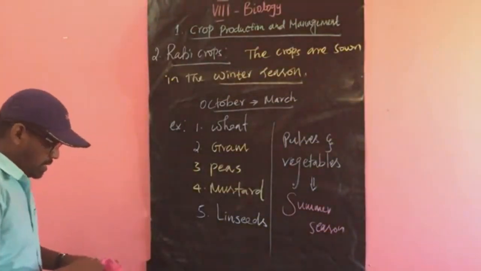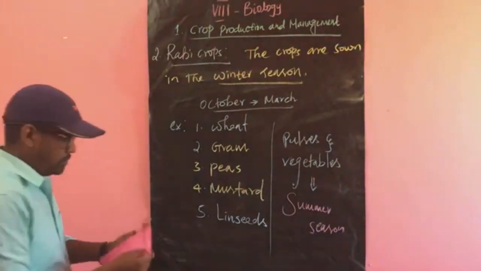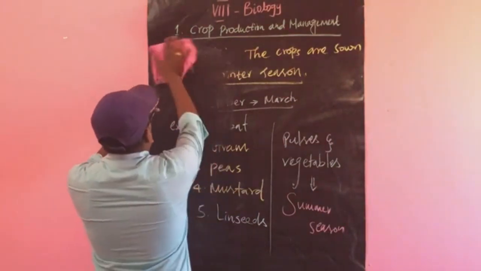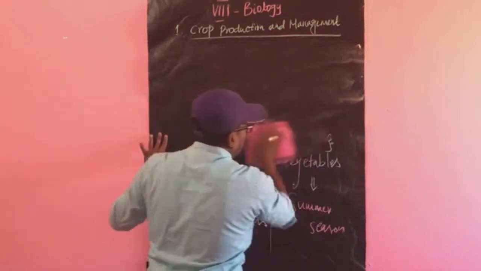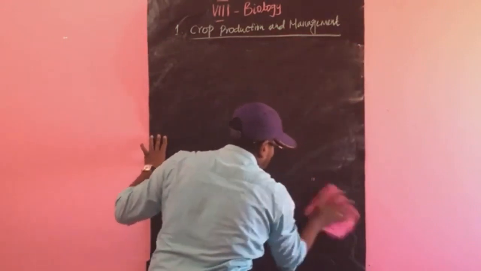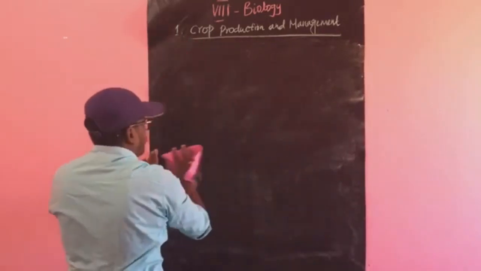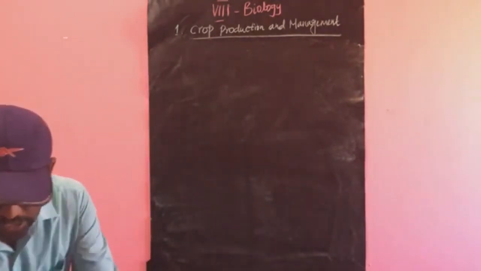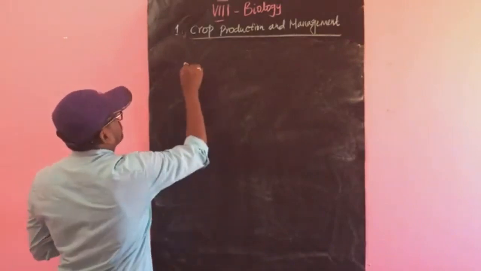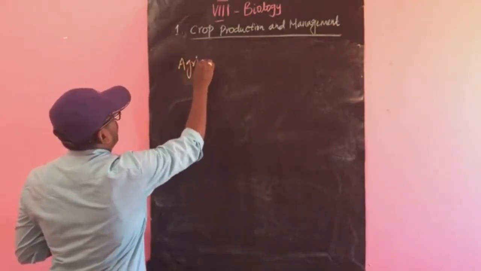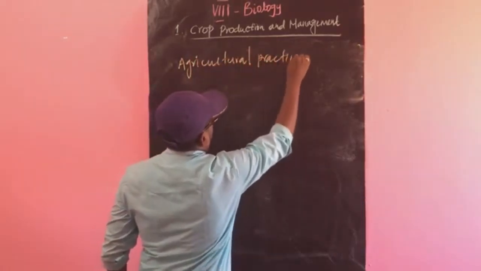And next one is, for the rabi crops or winter crops, how are they cultivated? What are the activities involved during the cultivation of the crops? That all we are going to discuss now. These are called agricultural practices.